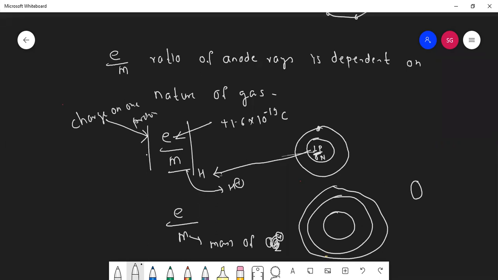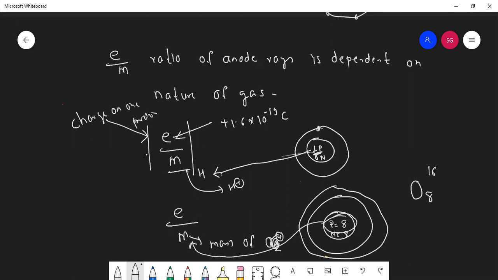What is its mass number? 16. Can you tell me how many protons are there in oxygen? 8 protons. And how many neutrons? 8. Means proton is how much here? 8. So its mass will be according to that.